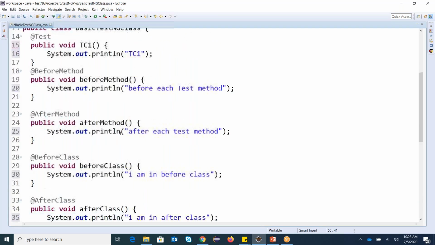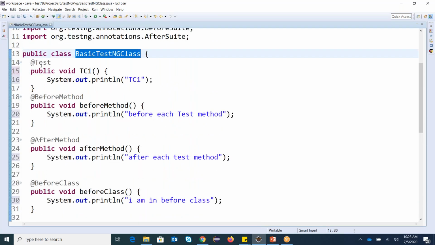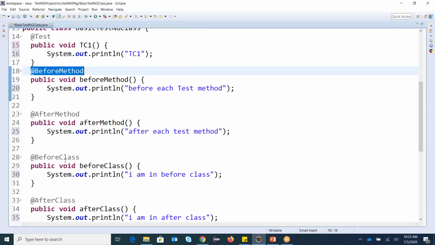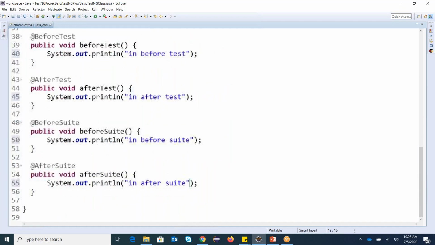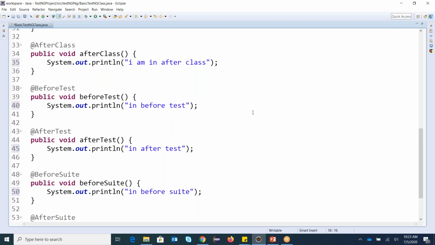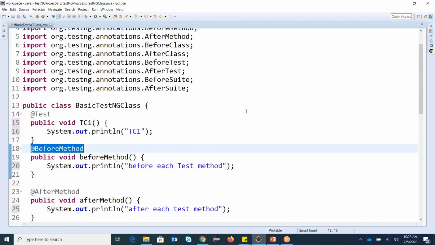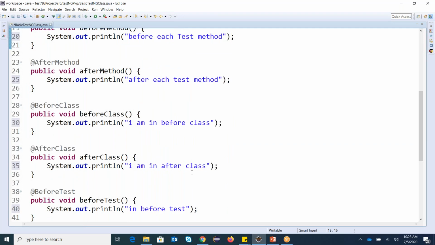So this is my basic class where I have my test case. I have @BeforeMethod, @BeforeClass, @BeforeTest, and @BeforeSuite. So this is how I have written my basic class.